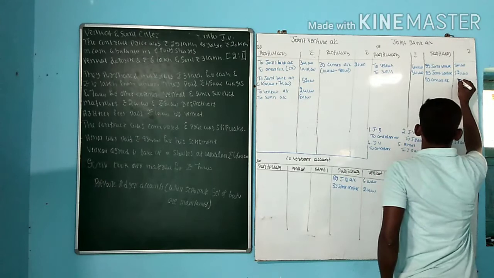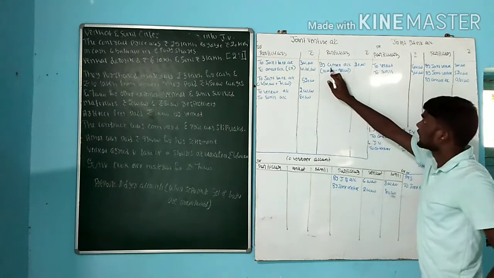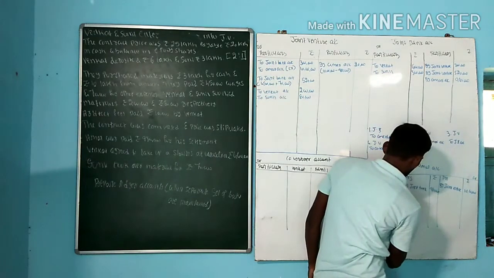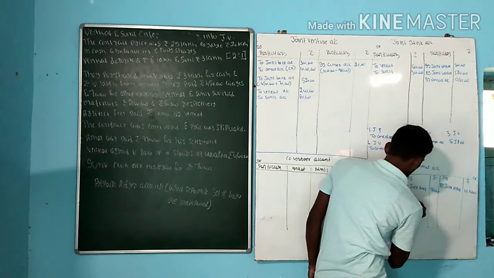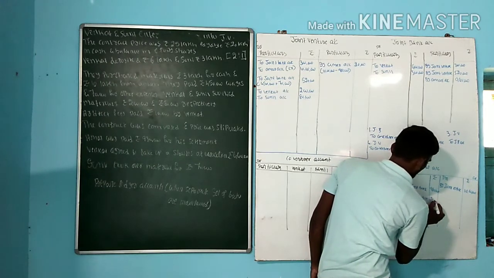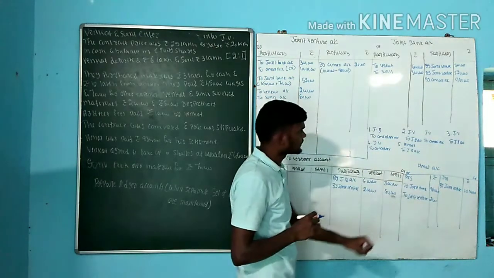So what is the value? It is 9,80,000. Next one here, one more. By Amar, it will become to joint venture, that is 20,000. Journal entry: Amar account debit to joint venture account.